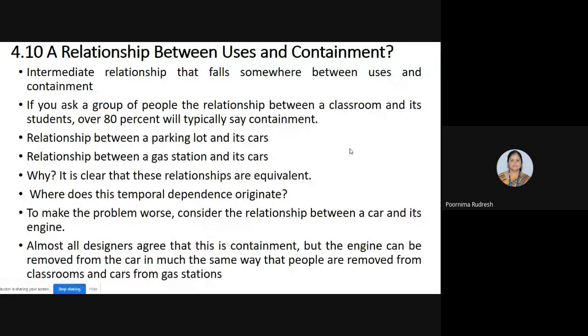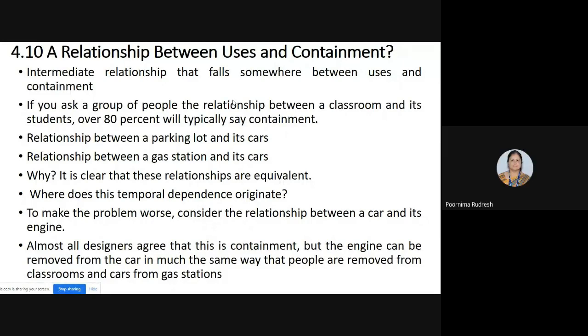Okay. So we'll see in detail about the relationship between users and containment. Before studying the relationship between the users and the containment, we'll see what a users relationship and a containment relationship are, which I already explained in previous classes, right? Remembering all of you? Yes, ma'am. Okay. Next.